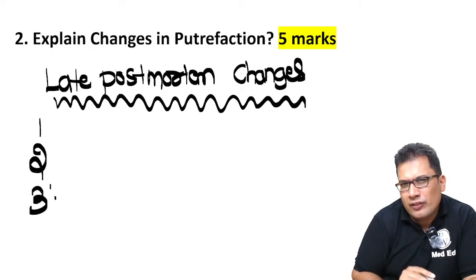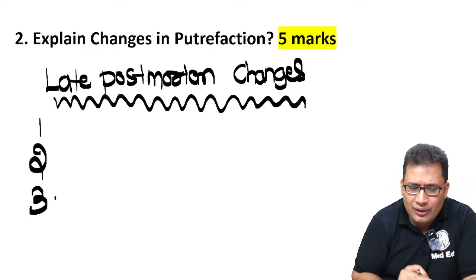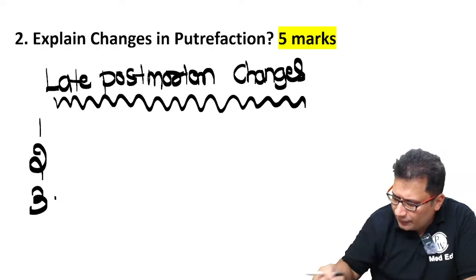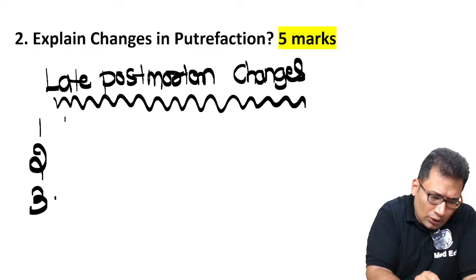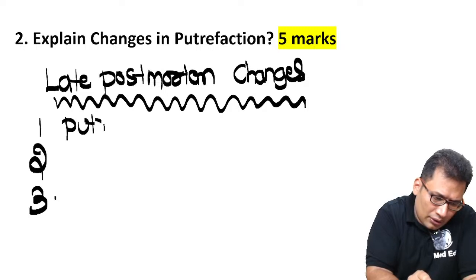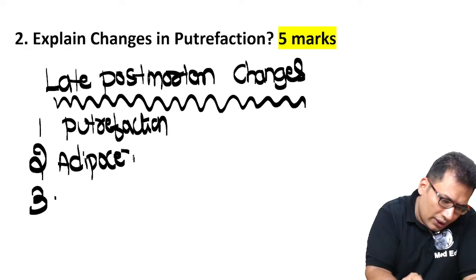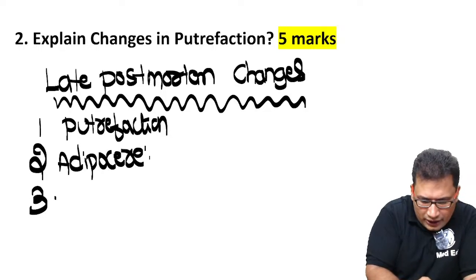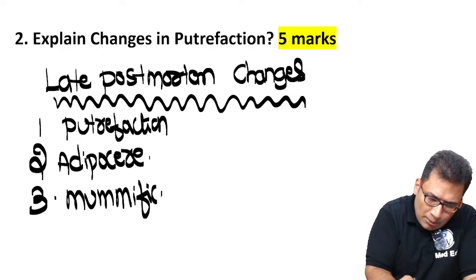So they appear usually after 36 hours. Usually starts within 24 hours. So they get established after 1 or 2 days. Late postmortem changes. What are they? So one is your putrefaction. Second one is adipocere. Third one is your mummification.